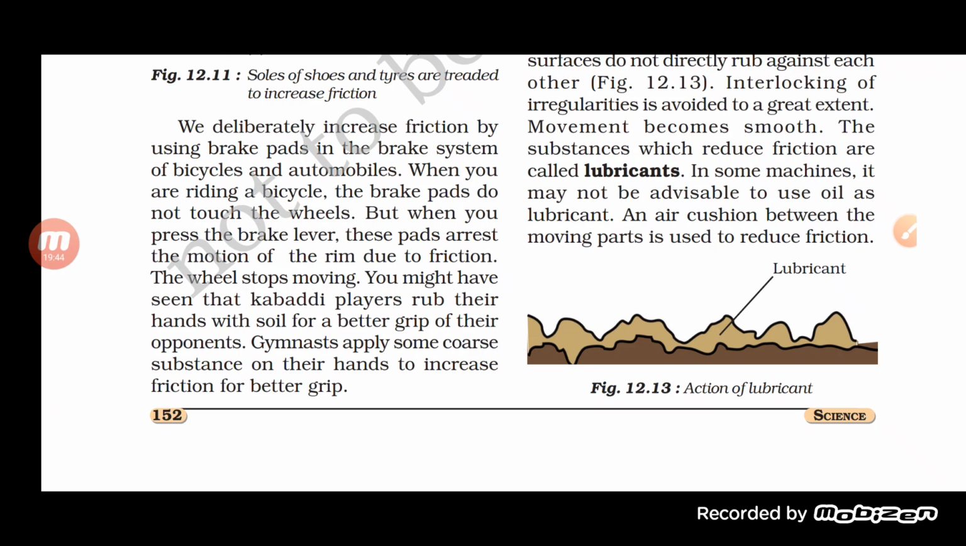Second, you have seen that kabaddi players, while playing kabaddi, rub their hands with soil. Gymnasts apply a coarse substance on their hands in order to increase the friction for a better grip. So these all are what, students? These are some of the methods by which we can increase friction.